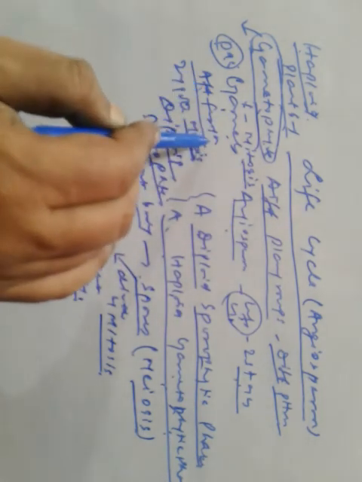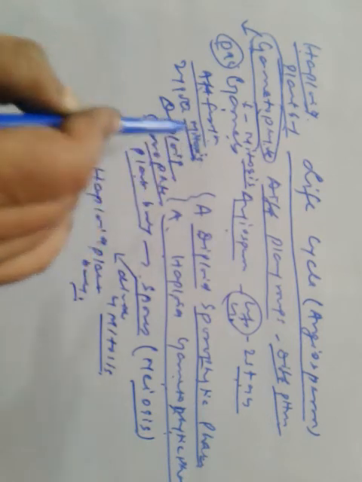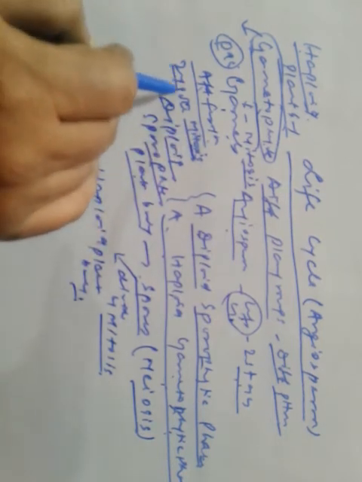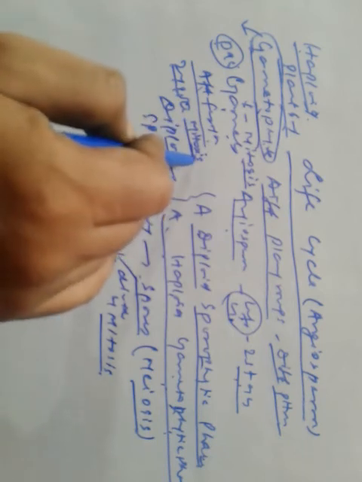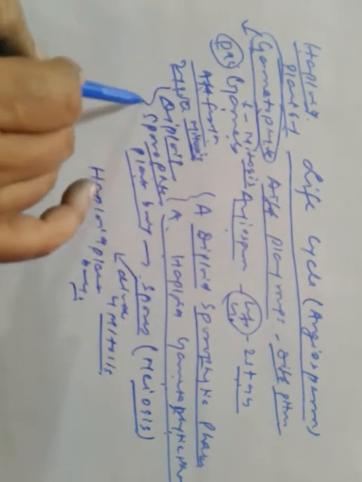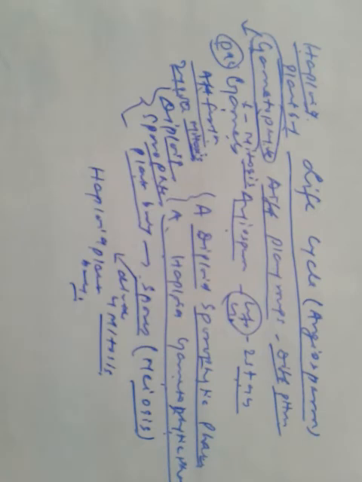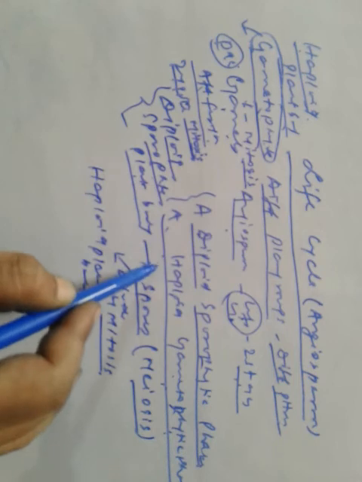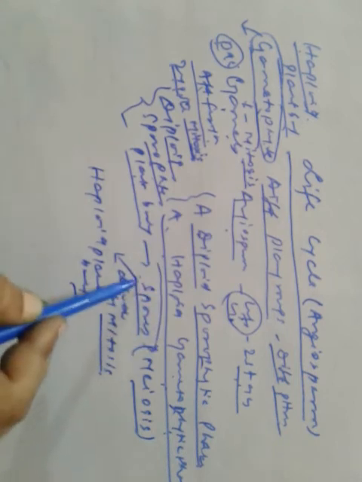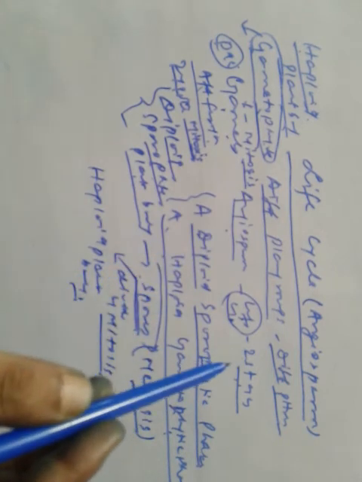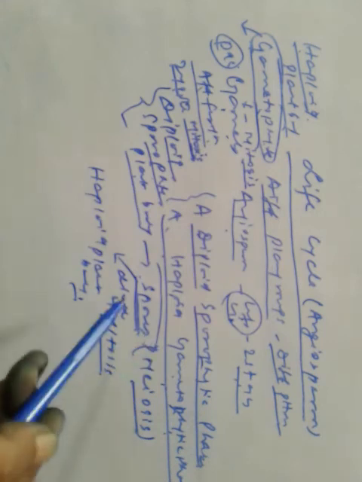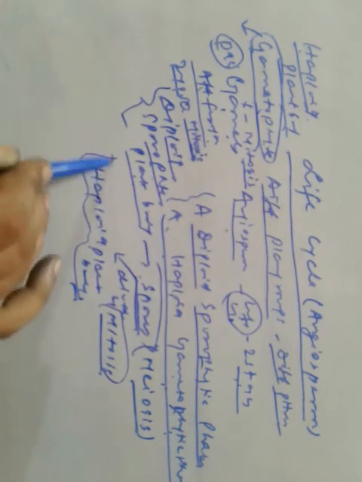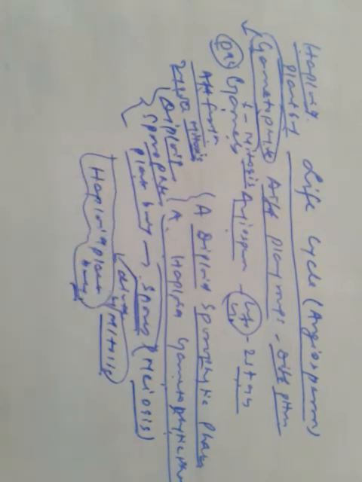After fertilization of gametes, what happens? Zygote is formed. The zygote again divides by mitosis, and a diploid sporophyte plant body is formed. The diploid sporophyte plant body undergoes meiosis and forms spores. Spores are formed by meiosis. The spores in turn divide by mitosis, and a haploid plant body is formed again.